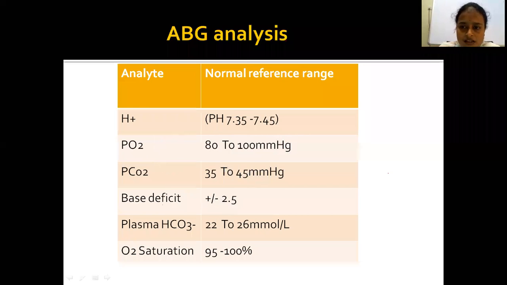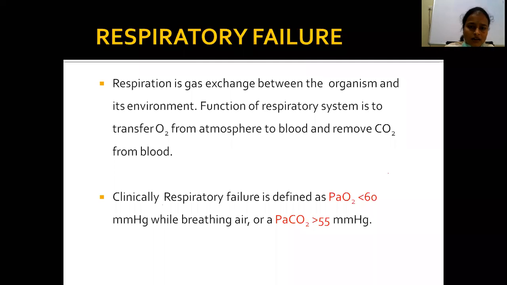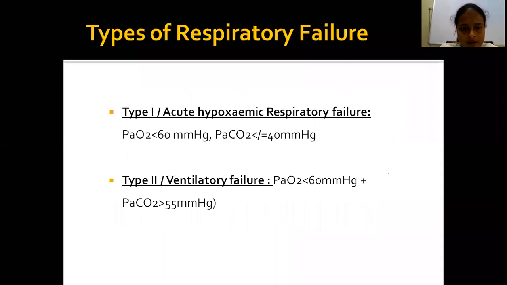Normal respiration is gas exchange between the organism and its environment. The main function of the respiratory system is to transfer O2 from the atmosphere to the blood and remove carbon dioxide from the blood. Clinically, respiratory failure is a partial pressure of oxygen less than 60 millimeters of mercury while breathing air, and PaCO2 more than 55 millimeters of mercury.